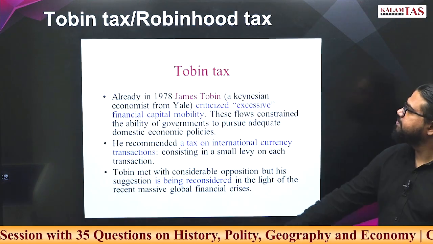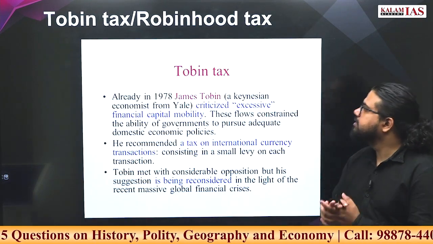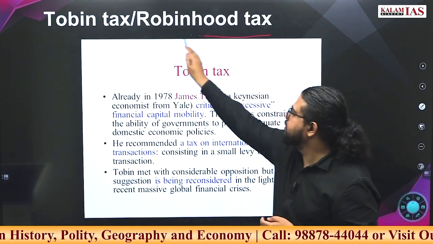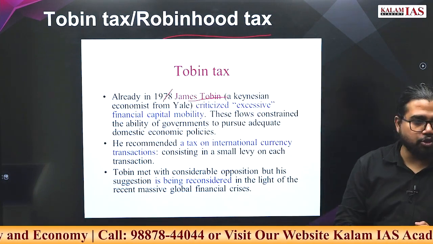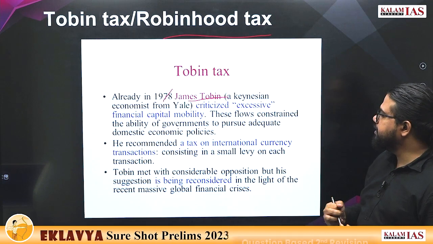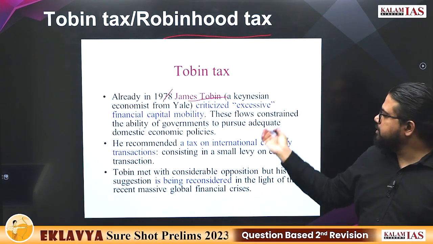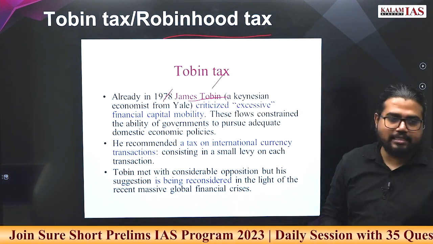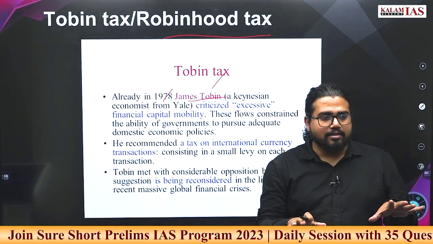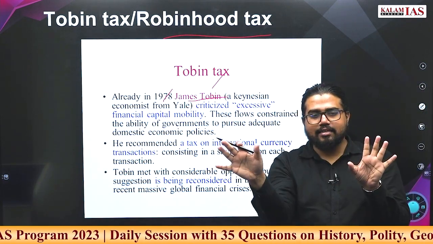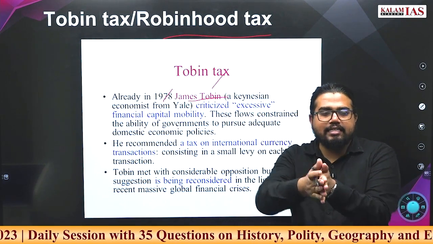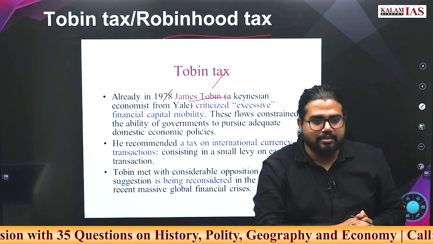Go ahead. What is Tobin tax or Robin Hood tax? It was proposed in 1978 by James Tobin. What is the specialty of this tax? He was a Keynesian economist. What is a Keynesian economist? The general idea is that his ideas are against the free market principles.